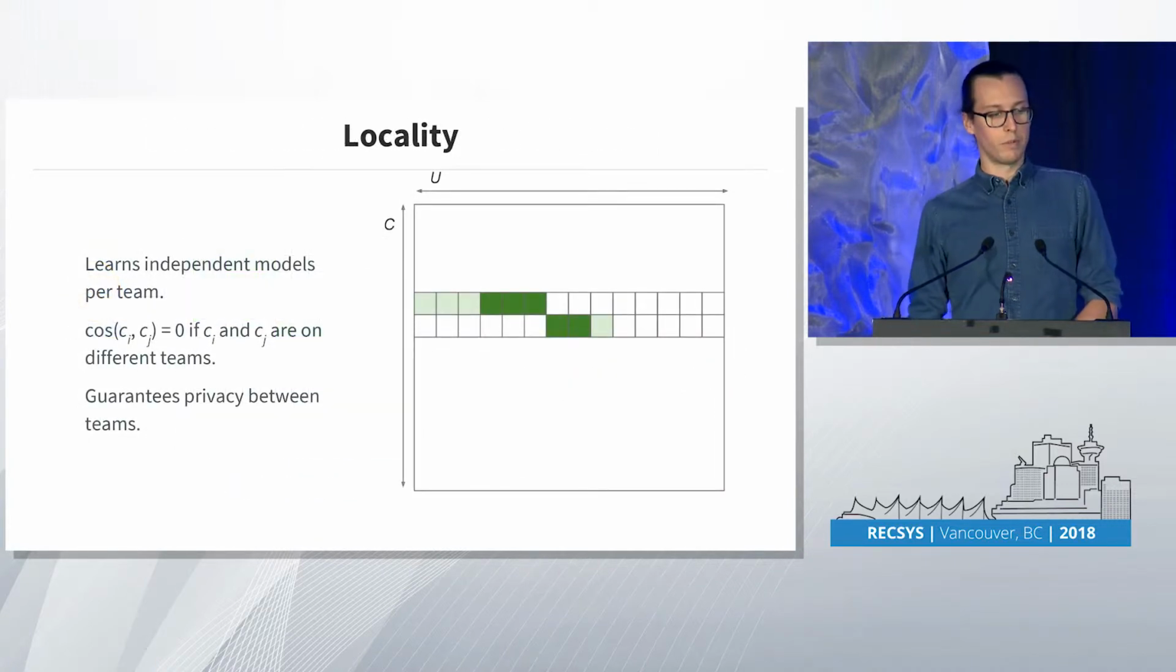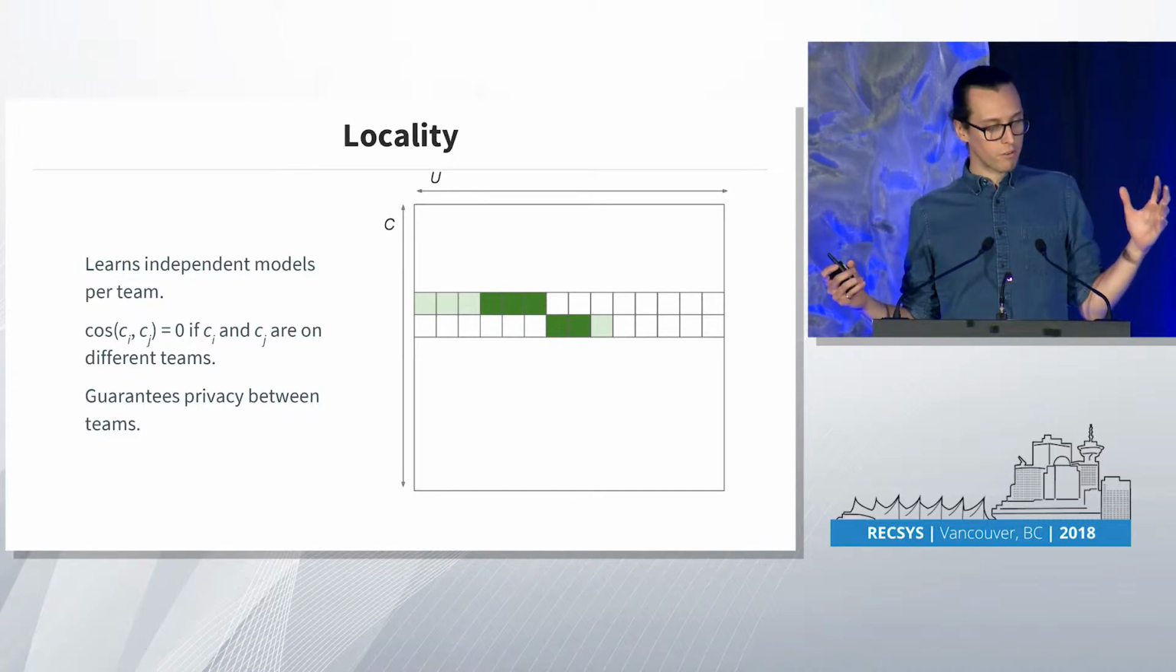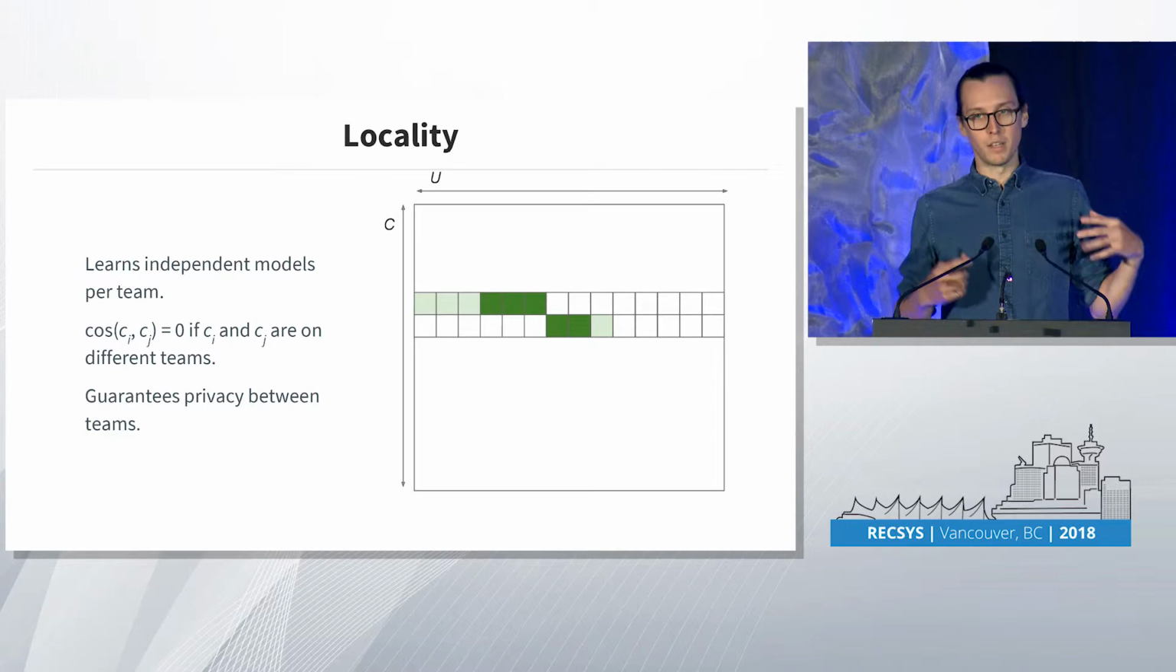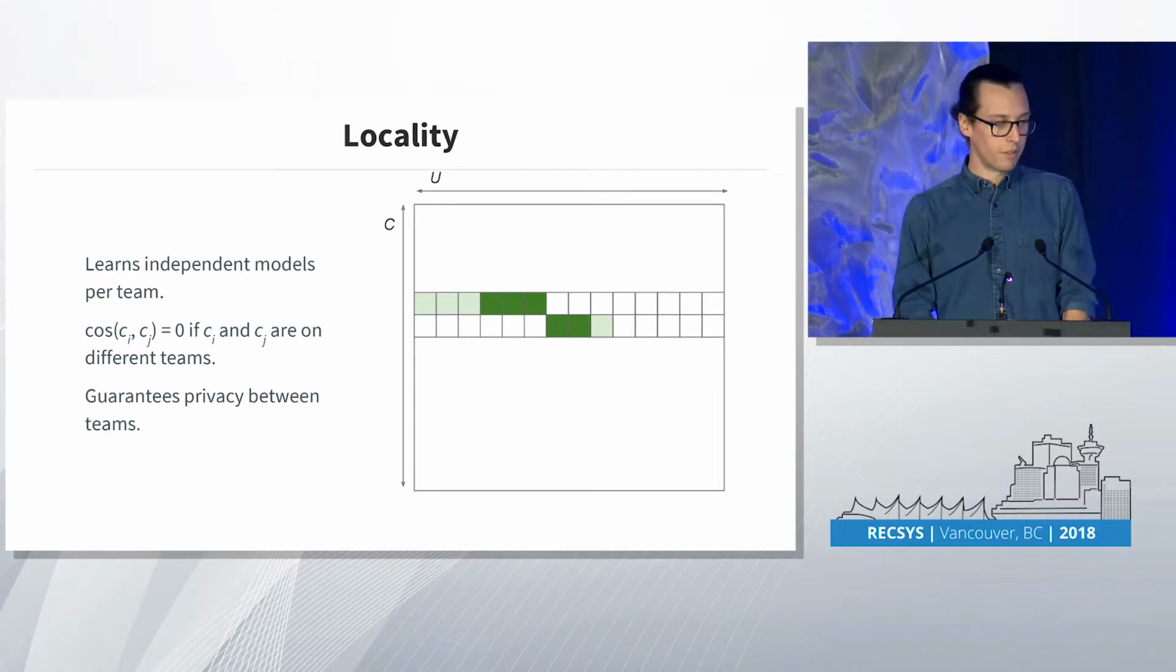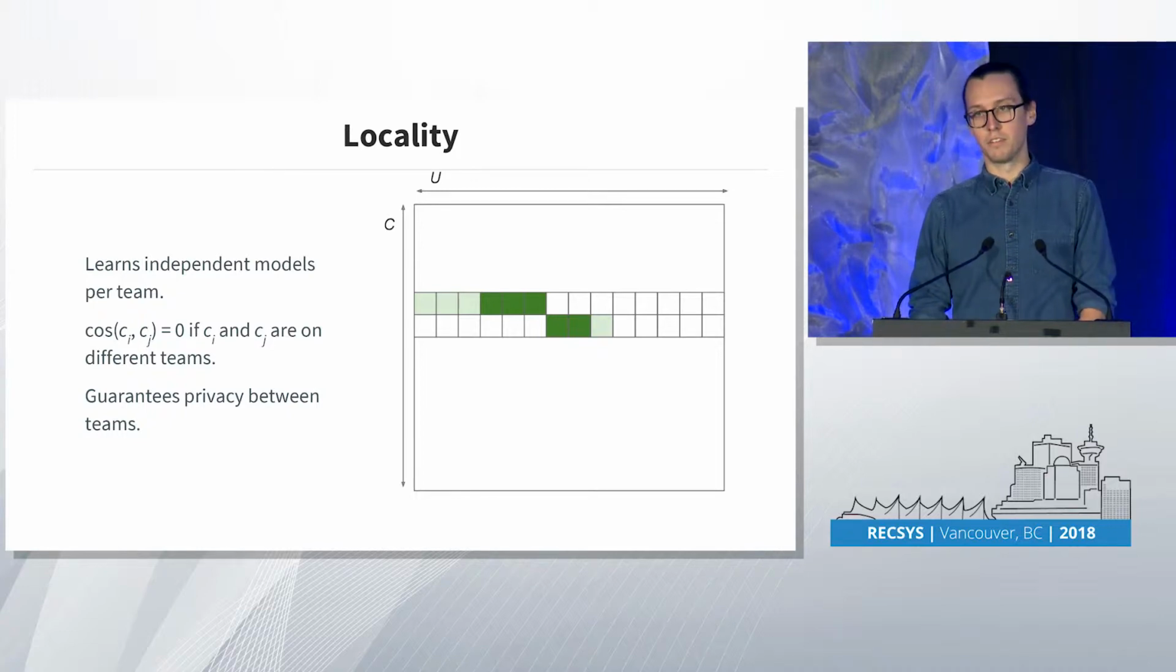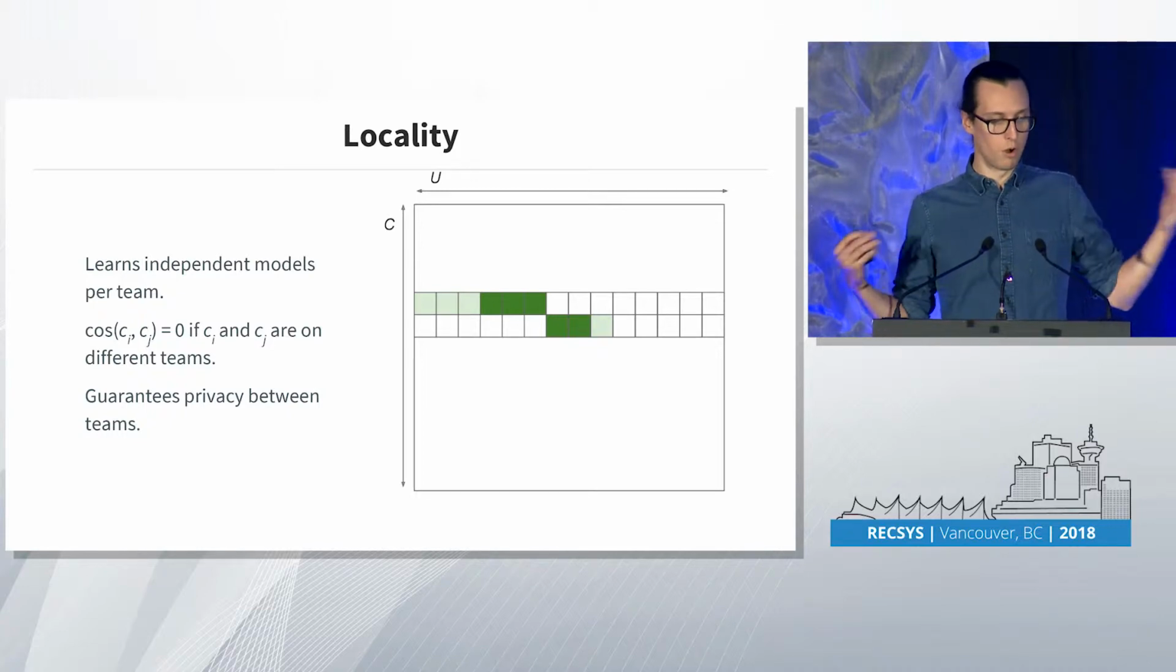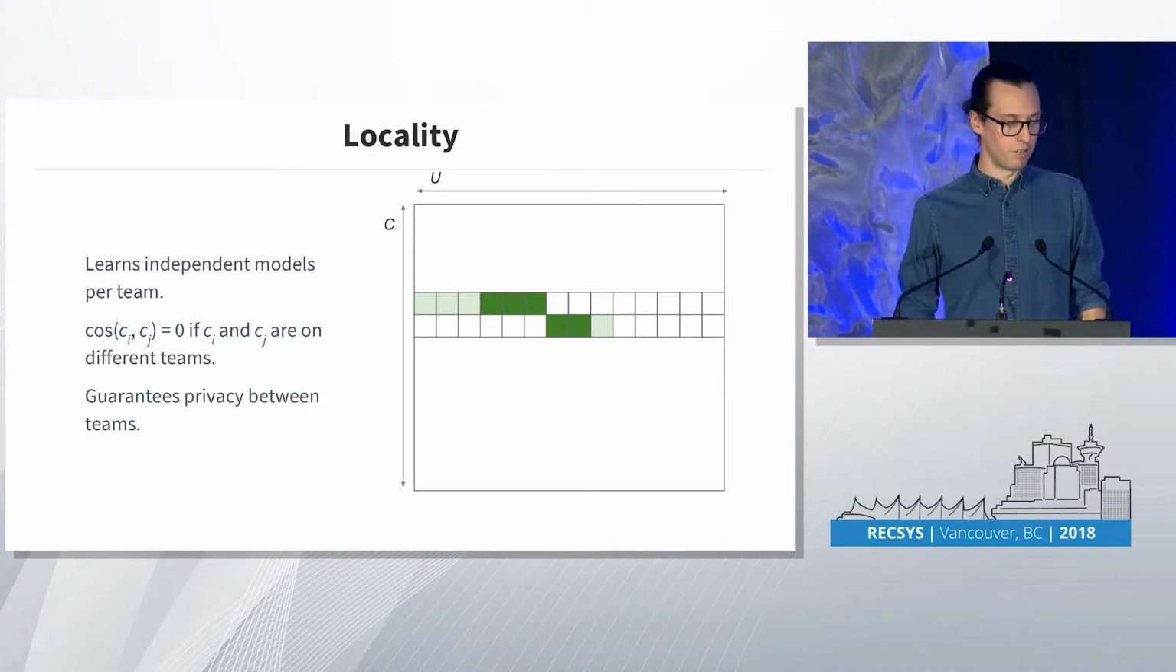So why does this work really well for us? The first reason is locality. Although we're learning a global model, we're actually at the same time learning a bunch of small individual models. The reason for that is the cosine similarity, by definition, is guaranteed to be 0 between channels on different teams. This is because there's no overlap in users for channels on different teams. So we don't have to worry about leaking data between teams.